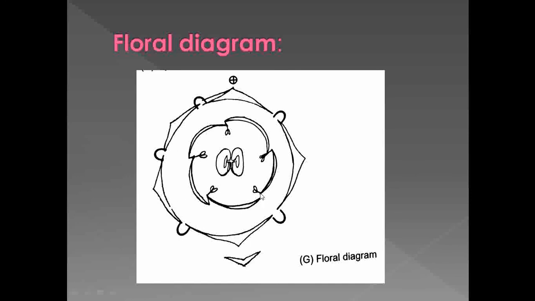This indicates 5 stamens which are attached to the petals. Whenever you take the TS of the ovary, you observe the presence of 2 locules. So it shows a bilocular ovary, and this one is the axis. So this is the floral diagram of Datura metel.